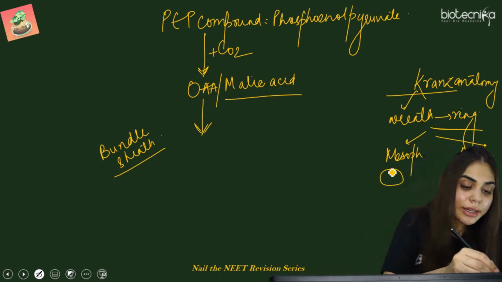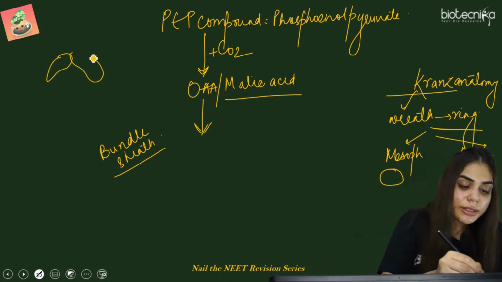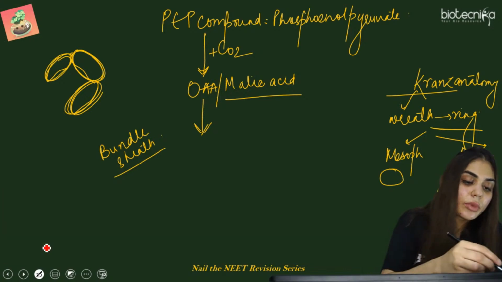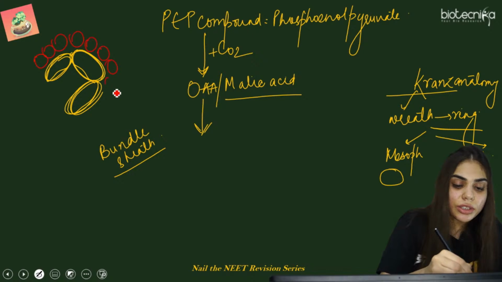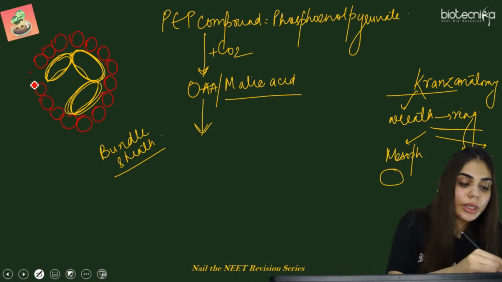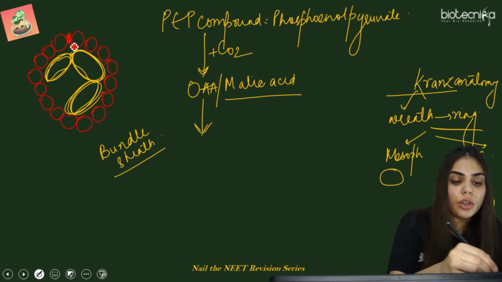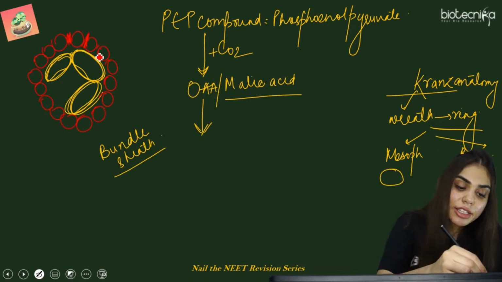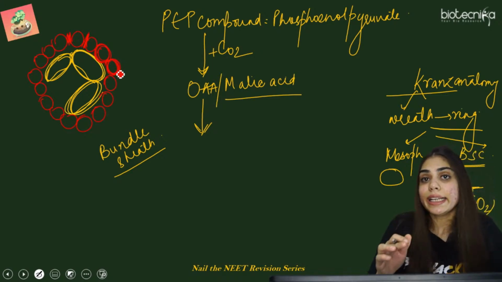Now how are these arranged? Suppose this is a bundle sheath cell with a very thick covering. Outside this, mesophyll cells are arranged in a ring-like structure, and that is what is called Kranz anatomy. These cells have very low intercellular space, so no intercellular space is present between the mesophyll cells. They are tightly packed.